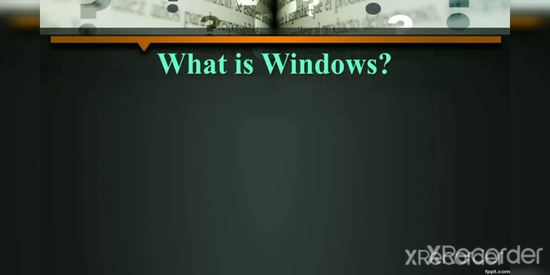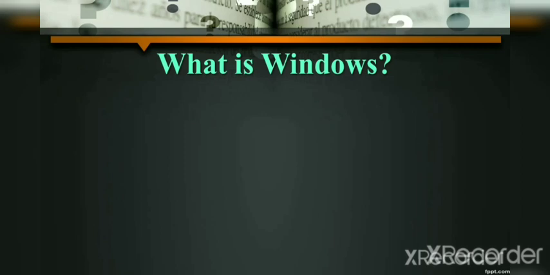So I already taught you what is Windows. Windows is an operating system which is the most important part of our computer system. If Windows operating system is not there in a computer, we cannot work on anything in our laptop or computer.